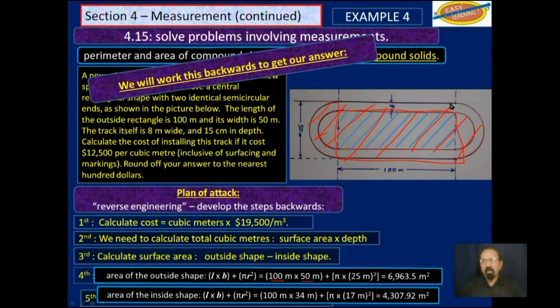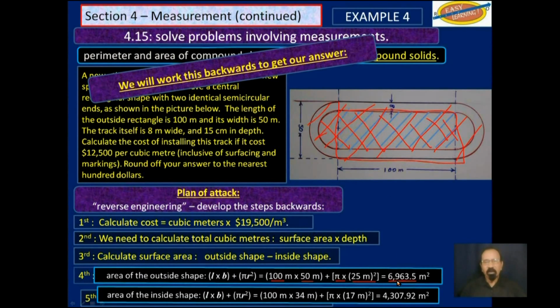And the semicircles on the outside would be pi times 25, which is the radius squared. And so we get a total area, everything in that shape, of 6,963.5.